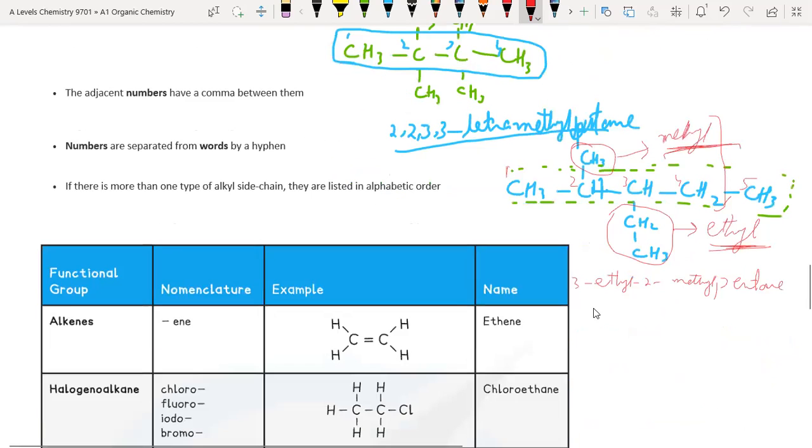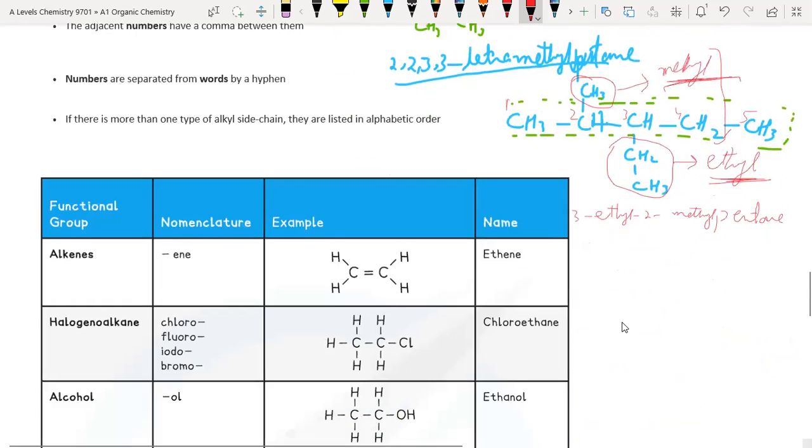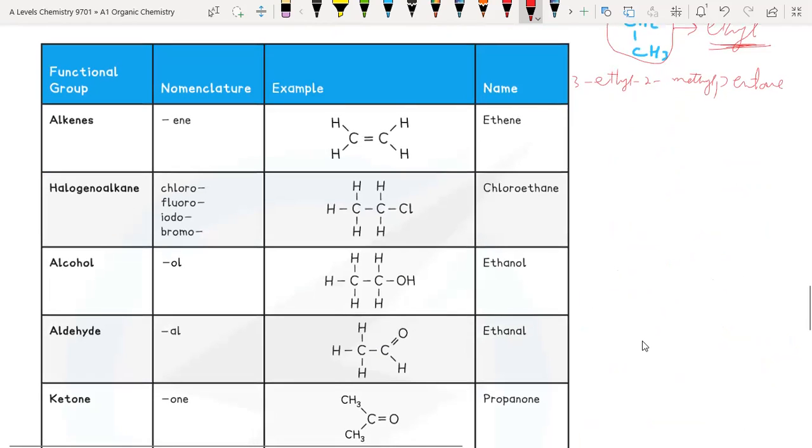For different functional groups, hydrocarbon derivatives are formed, and these hydrocarbon derivatives are named on the basis of their functional group. For example, when an alkene is present, the name ends at ene. Similarly, if a halogen atom is present, we add halo at the parent chain.